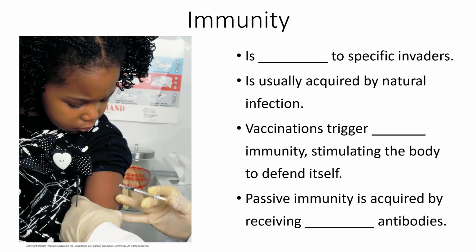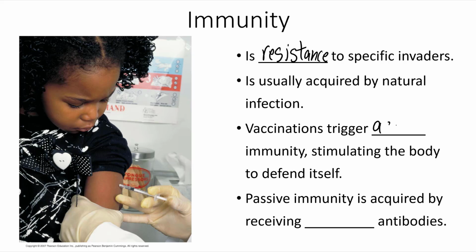Immunity is resistance to specific invaders. It is usually acquired by natural infection. However, vaccination is a way of introducing someone's body to the antigens that are produced by a pathogen, and in that way giving them a head start on preparing defenses in case they encounter that pathogen at some point in the future.